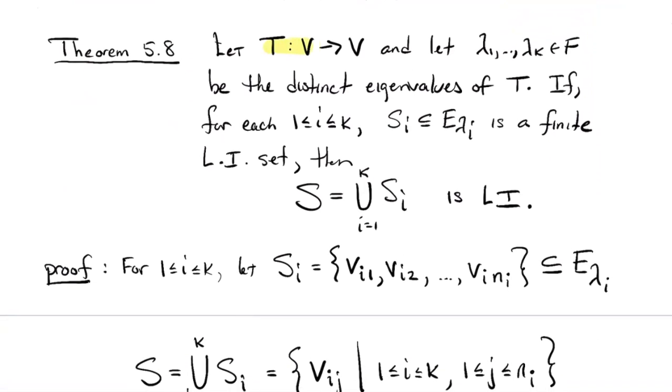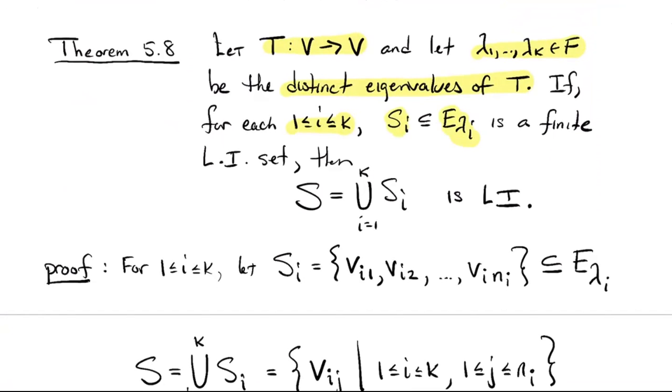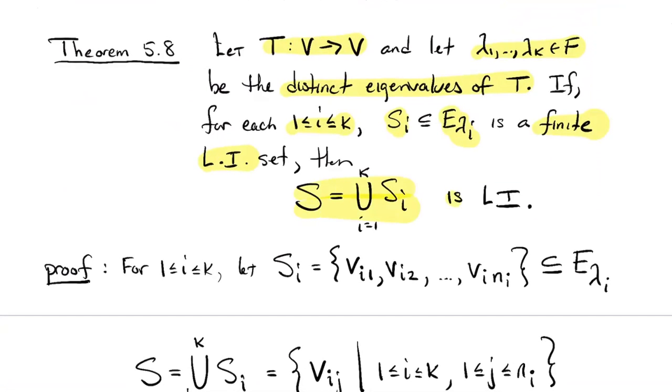Theorem 5.8 says if you take an operator on a finite dimensional vector space, it has k distinct eigenvalues. Okay. So now for each index i between 1 and k, if we choose a subset S_i of the corresponding eigenspace, and we choose it so that it's finite and linearly independent, then the theorem says if you union all those subsets together, you still have an independent set. Okay, so if you union together finite independent sets from distinct eigenspaces, the union is independent.